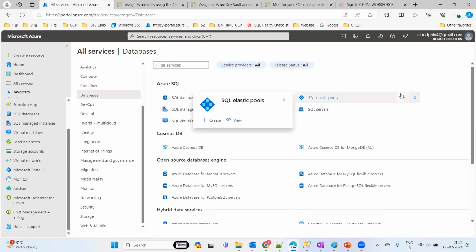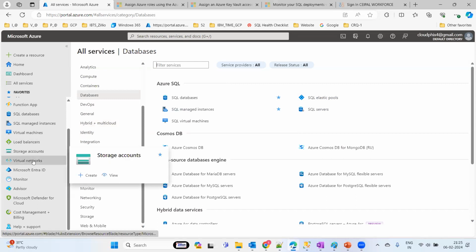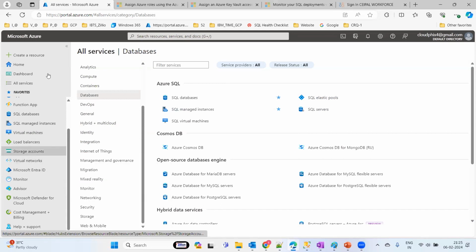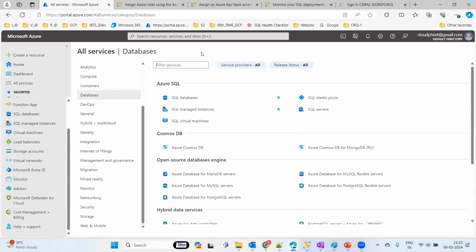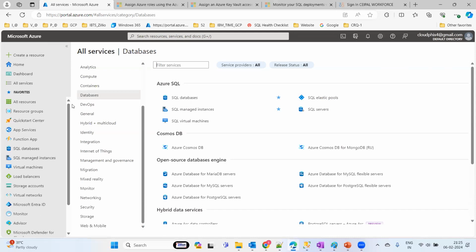So to get complete, we are going to do all the aspects of Azure SQL, and partly, as I said, there are dedicated modules for storage, virtual machines, and virtual networks, that also we are going to cover. And we are good to go and use this complete Azure portal. It looks like an enterprise portal only, even if you take the free trial subscription as well. So this is all about the portal related stuff.